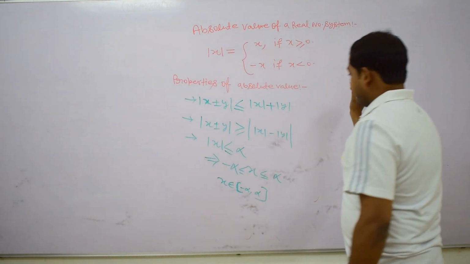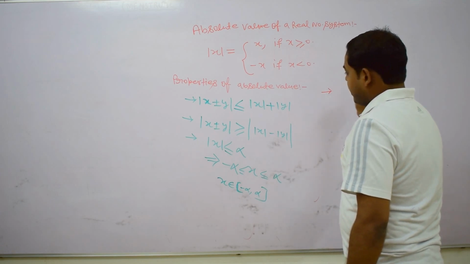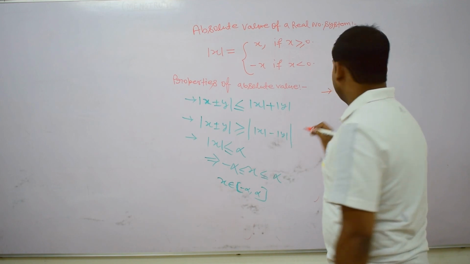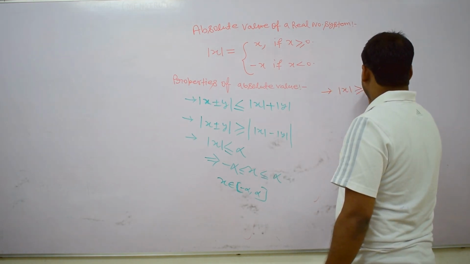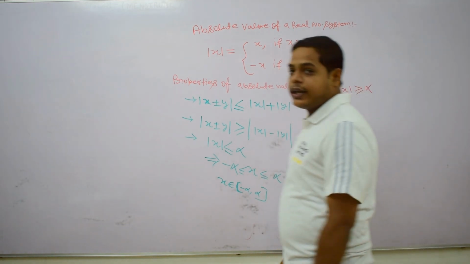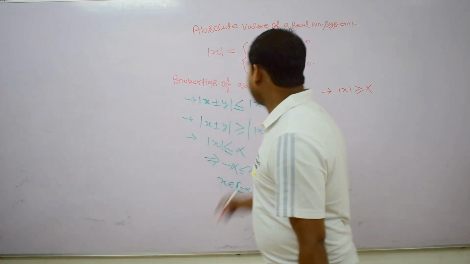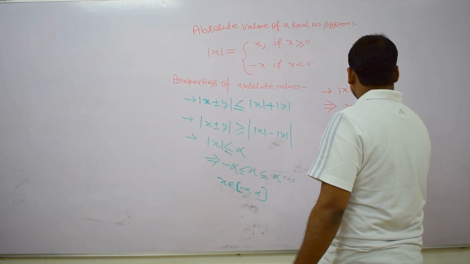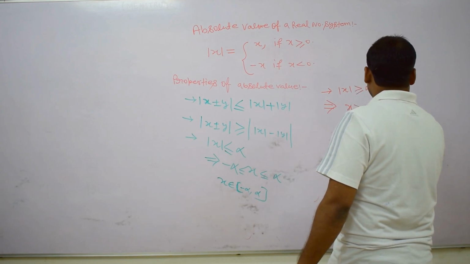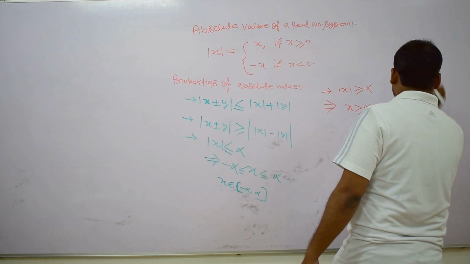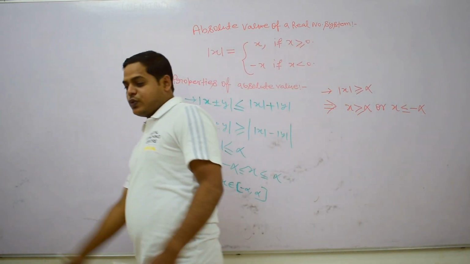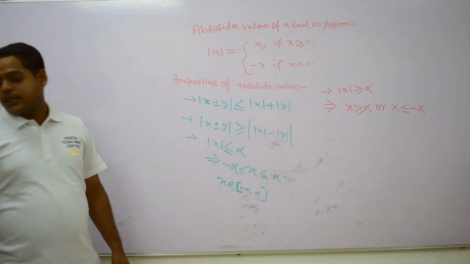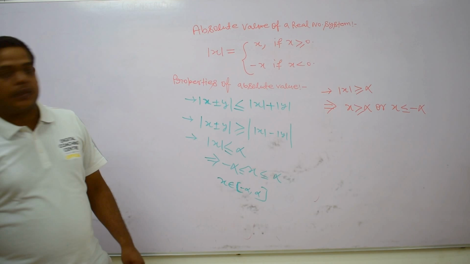Now, another property. If the absolute value of a real number is greater than or equal to alpha, then what about x? This implies that x is greater than or equal to alpha, or x is less than or equal to minus alpha.